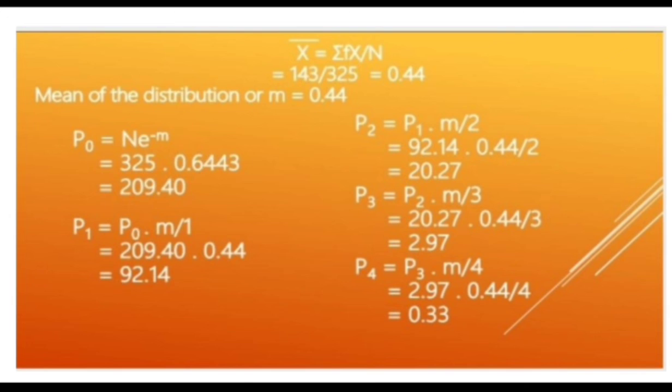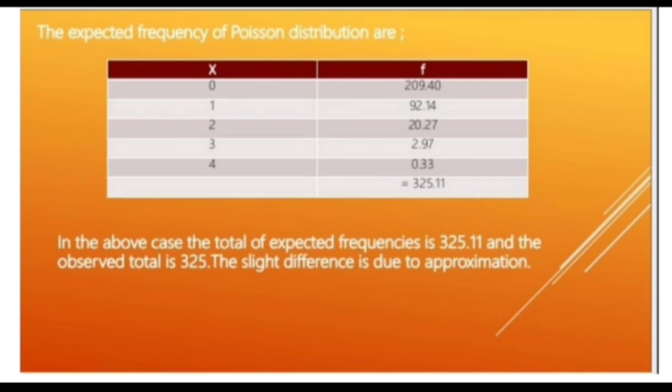P0 equals N into e power minus m. We know that N equals 325 and e power minus 0.44 is given as 0.6443, so that we obtain the P0 value. To get the P1 value, we need to multiply P0 into m by 1. So step by step it will be continued, so that we can get the fitted Poisson distribution values.